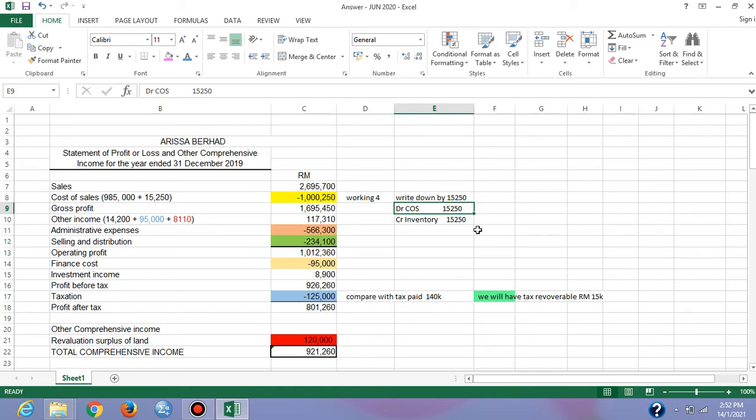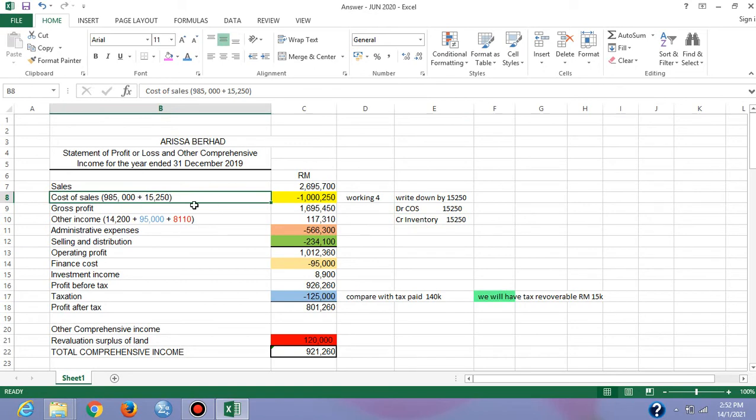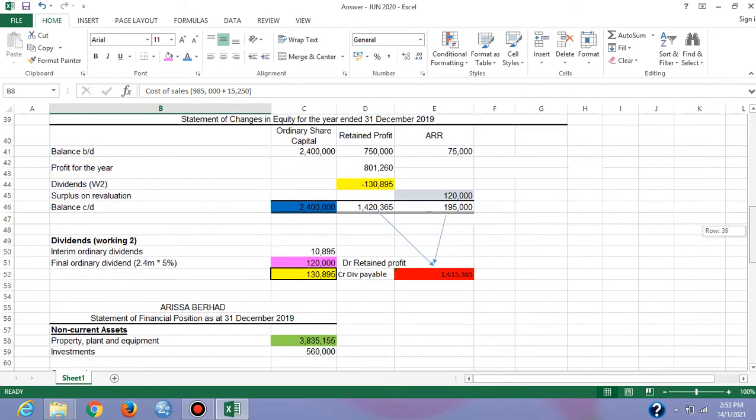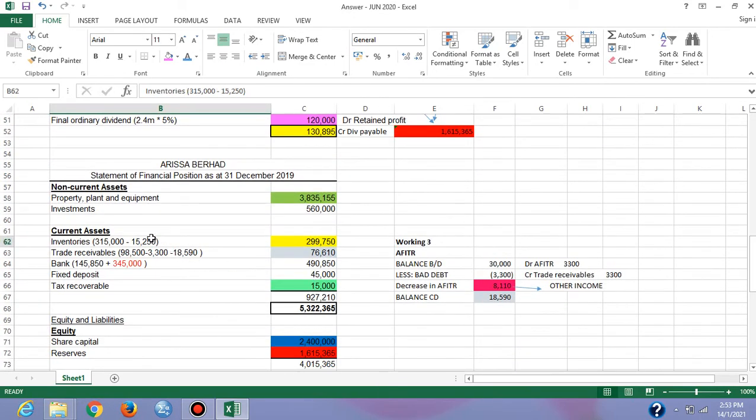Debit cost of sales and credit account inventory. Debit meaning that we have to add 15,250, and credit account inventory meaning you have to deduct. So finally you only have 299,750. We have gone through all the additional information.